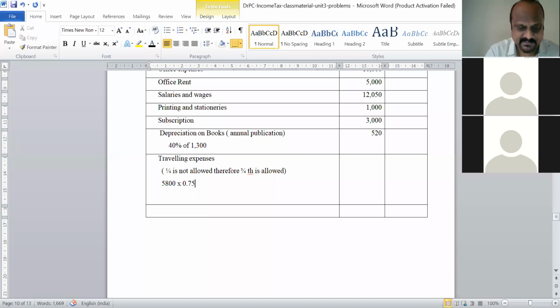That is equal to how much? 5,800 into 0.75 is 4,350. Yes, sir, 4,350. So 4,350 is permitted. So traveling expenses we have seen, and how we have taken the adjustment here. So the next thing is